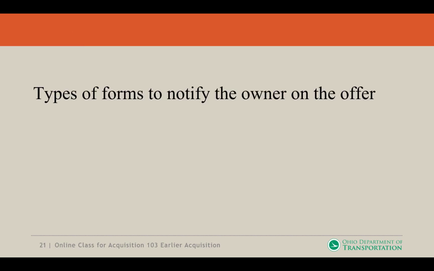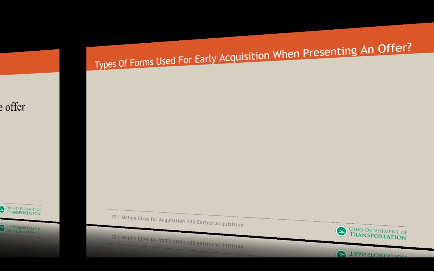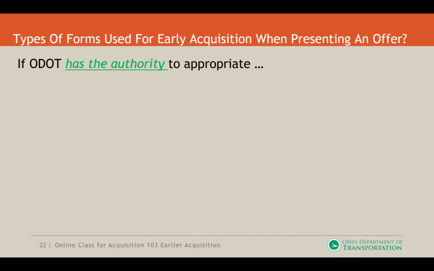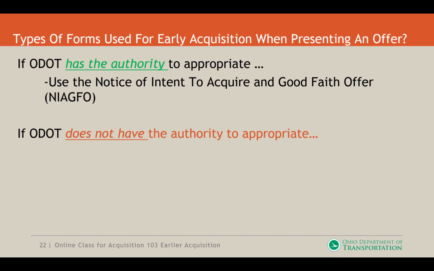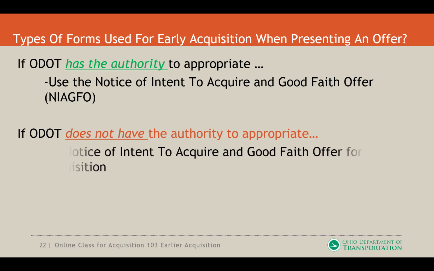Types of forms to notify the owner on the offer. ODOT has the authority to appropriate when we're utilizing the notice of intent to acquire for good faith offer. Its abbreviation is known as the NIAGFO. If ODOT does not have the authority to appropriate, then we are using the notice of intent to acquire good faith offer for early acquisition.